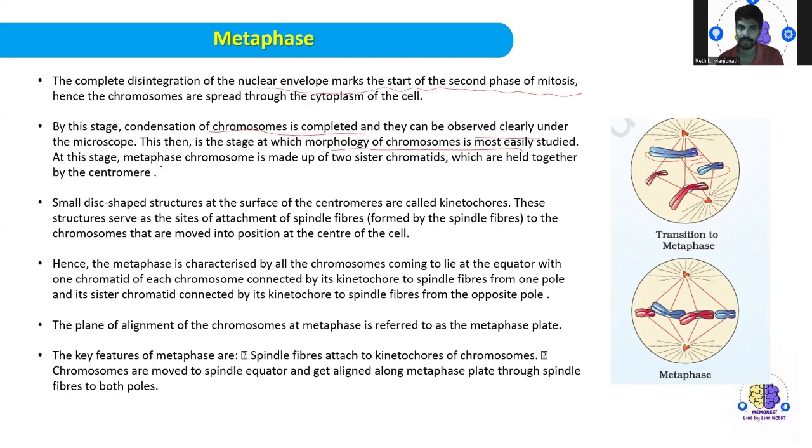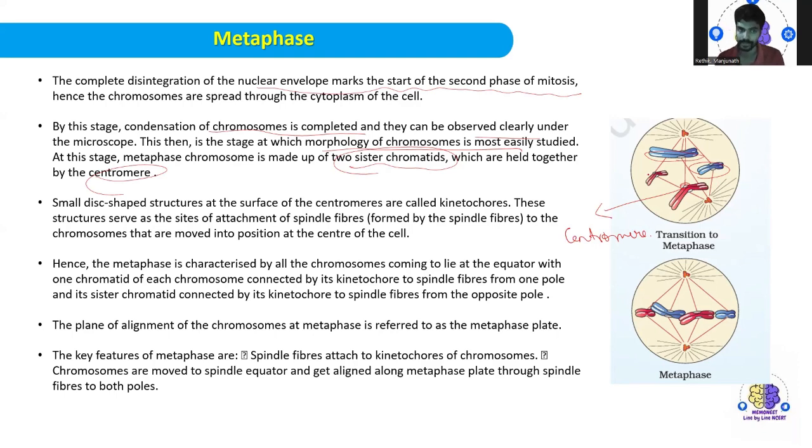Then at this stage, what happens? The metaphase chromosome is made up of two sister chromatids, which are held together by the centromere. So this white color that you are seeing is actually the centromere, where the sister chromatids are held together.